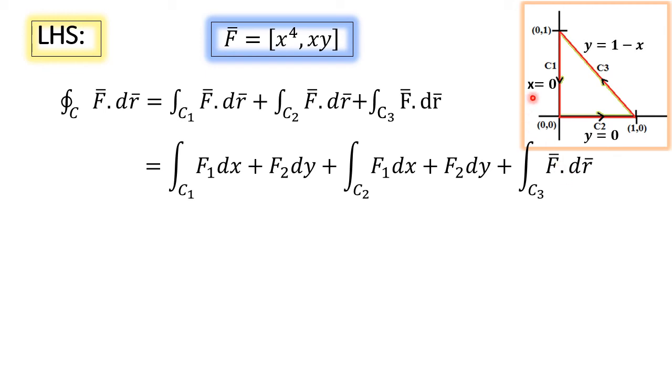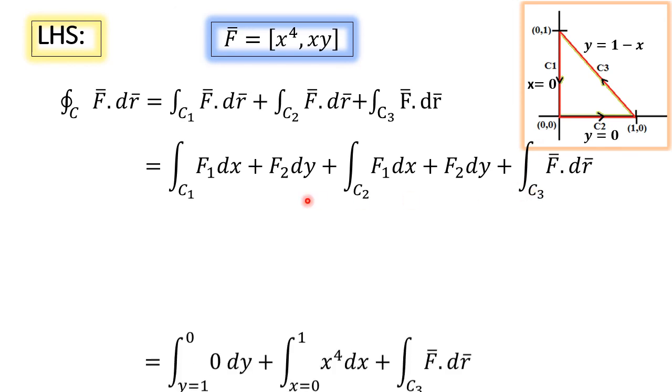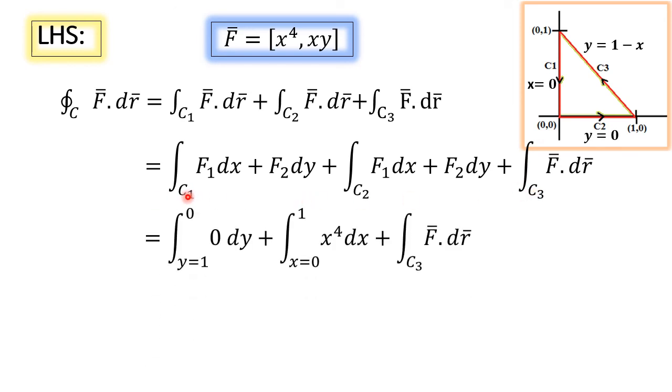Here C1 and C2 are horizontal and vertical lines, so we need not go for parametric representation. C3 is an inclined line y equal to 1 minus x. So we are going to evaluate the C3 line integral by using the parametric representation of the curve.